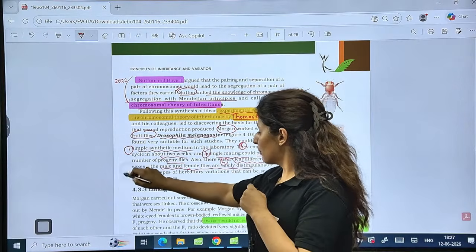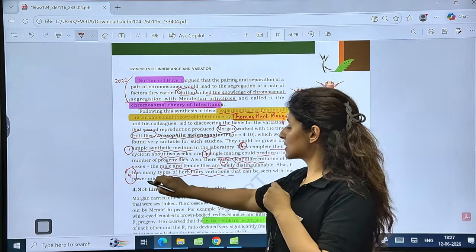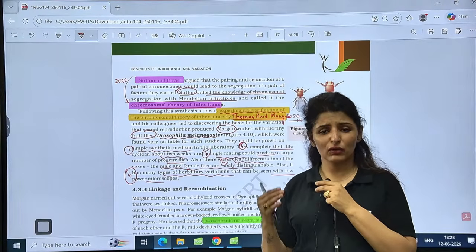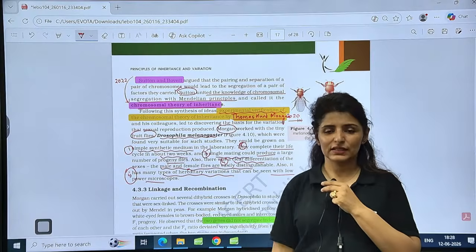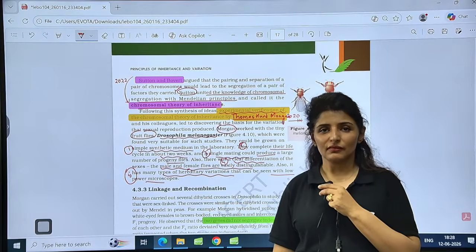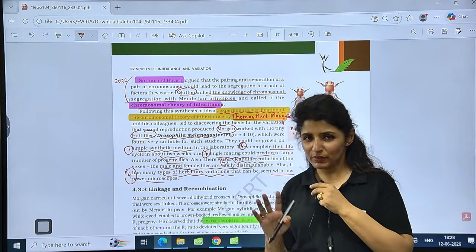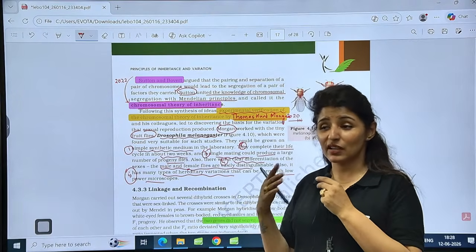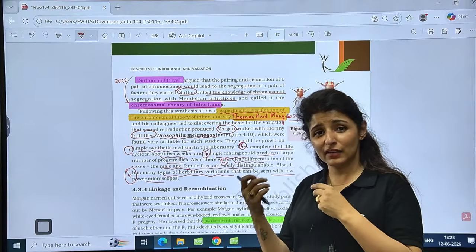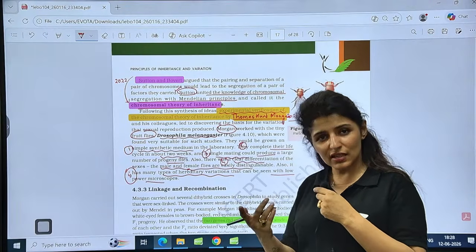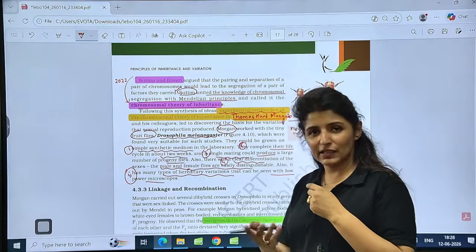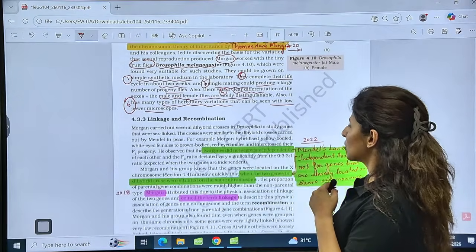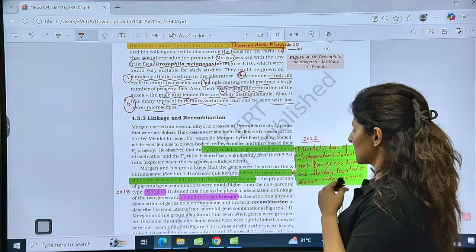And fifth, many hereditary variations can be easily studied under a very low power microscope. Using an electron microscope is a big deal, because there is a lot of process: get the sample dehydrated, then run it through the process, and then study it, get it gold plated. There are many things involved. But using a low power microscope is hassle free. Is that clear? So he used this fruit fly for his experiment.